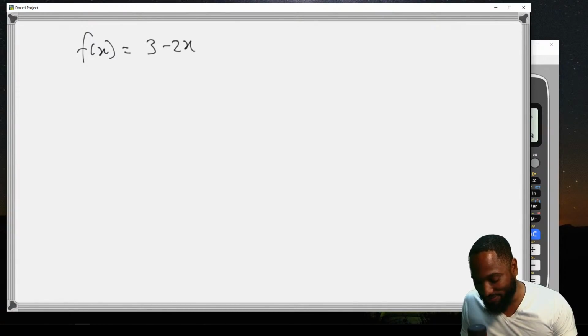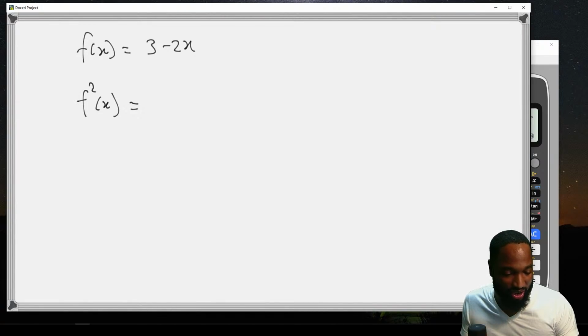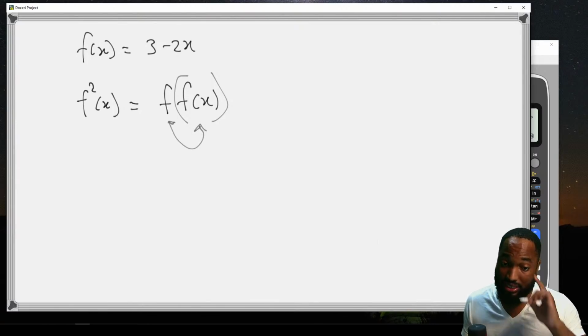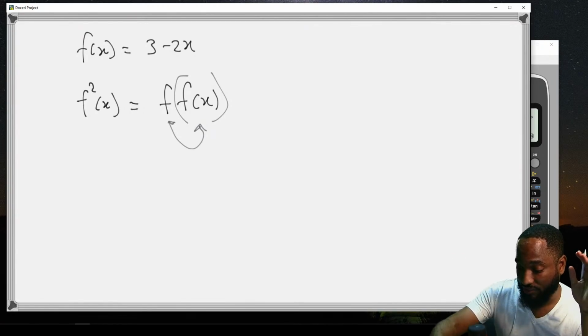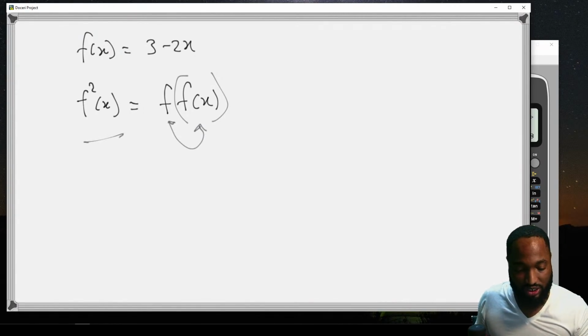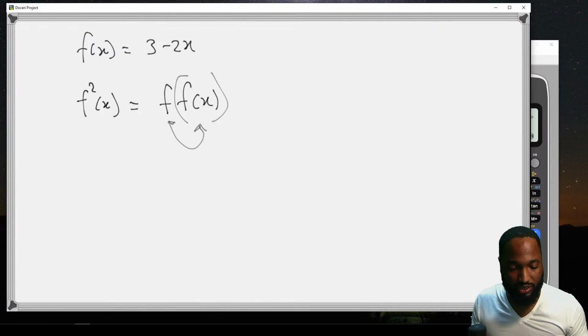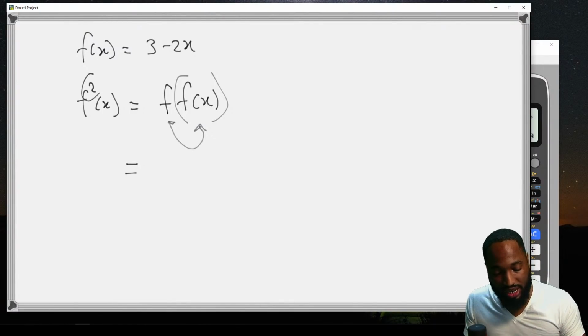So f squared x is equal to what? So f squared x is equal to f of f of x. This is what we call a composite function. This doesn't mean take this and square it. This means find f of f of x. That's what that notation means. Anything else CXC does for that, I don't know. This is what I know this notation means. When you see a squared here, it doesn't mean to square this. It means to find the composite function, right?